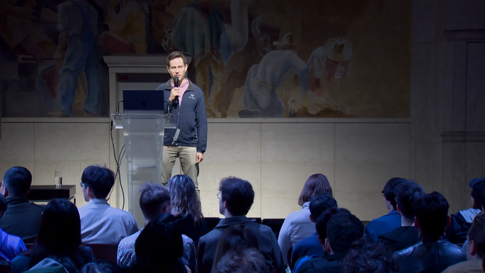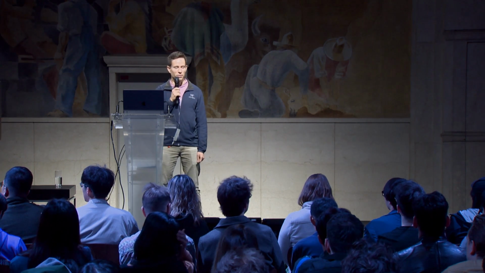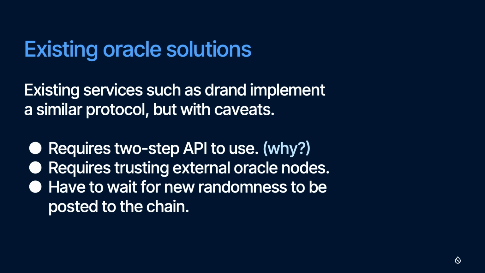So they can guarantee that they're always going to win the coin toss or whatever it is. So to fix this, the existing solutions that are using the oracle-based approach require that you split your random operations up into two separate transactions. First you have to send a transaction that commits your application to a future round of randomness that hasn't been generated yet. And then you wait for DRAND or whatever it is to continuously process and post that future randomness to the chain.